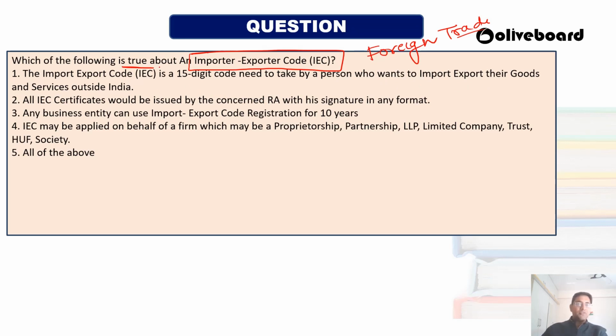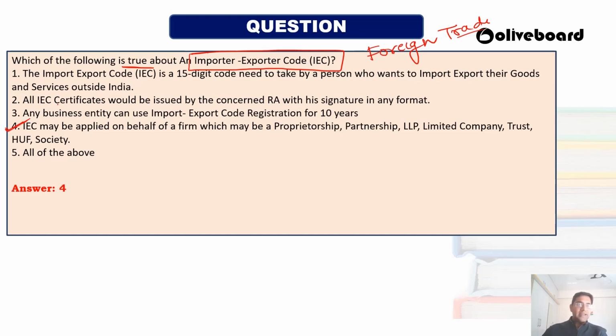Okay, so which of the following is true? First, all IEC certificates would be issued by the concerned RA with his signature in any format. Then, any business entity can use the import export code registration for 10 years. Then, IEC may be applied on behalf of a firm, which may be a proprietorship, partnership, limited liability partnership, limited company, trust, HUF, society, or all of the above. Which of the following is true? Okay, so the answer is the fourth.